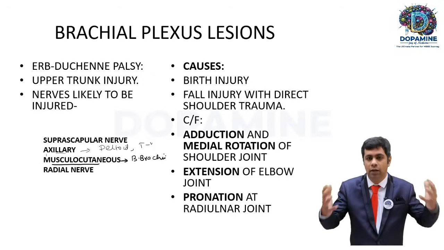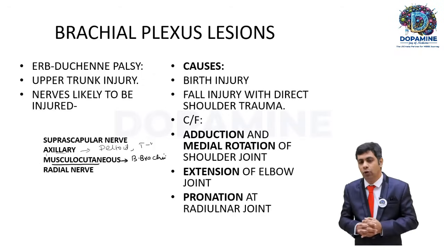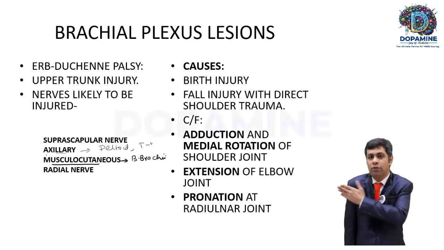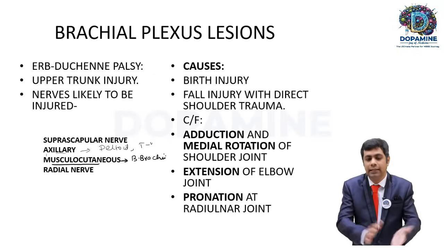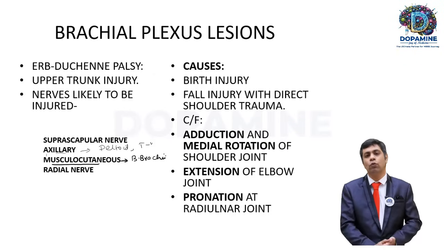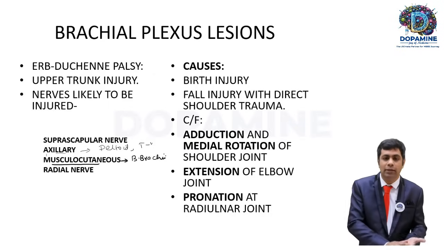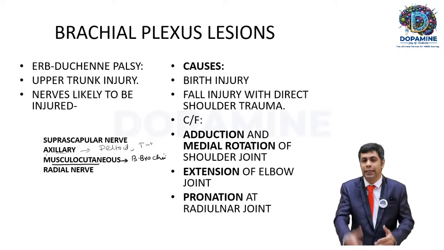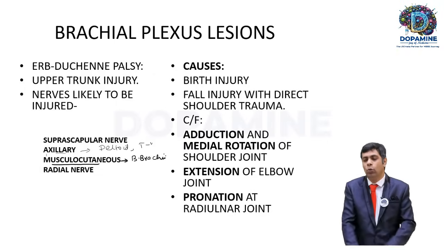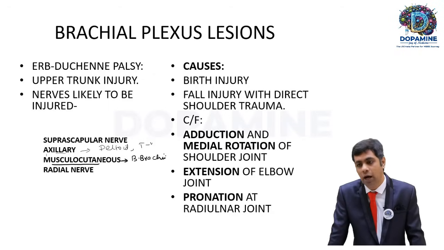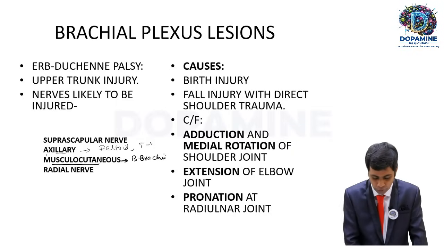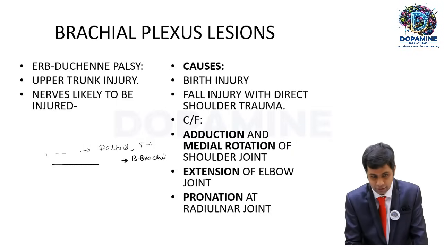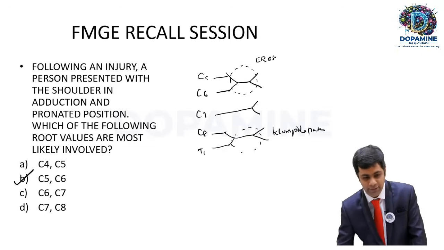Now once again, let us consolidate and put the injury back together. The arm is in adducted position because of the paralysis of deltoid. The arm is in extended position because of the paralysis of the biceps brachii muscle, and the arm is in pronated position because of the paralysis of, once again, the biceps brachii supplied by the musculocutaneous nerve. And the C5 and C6 component of the radial nerve can also be involved, thereby the patient will have loss of sensation over the extensor aspect of the arm and also the forearm. So these are the possible nerves which can be involved in this scenario. The answer for this question is C5 and C6.